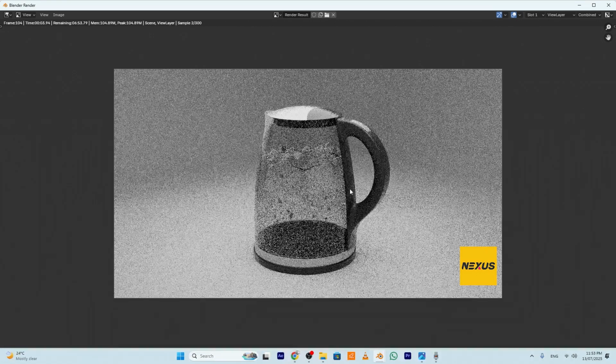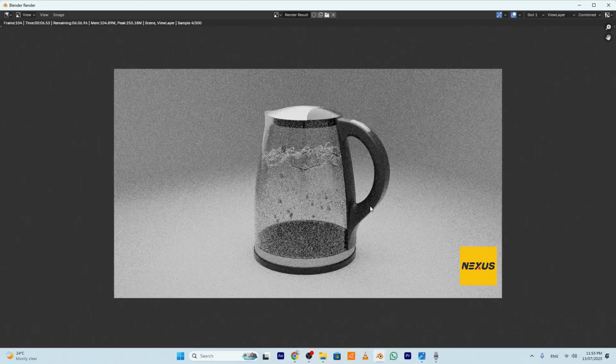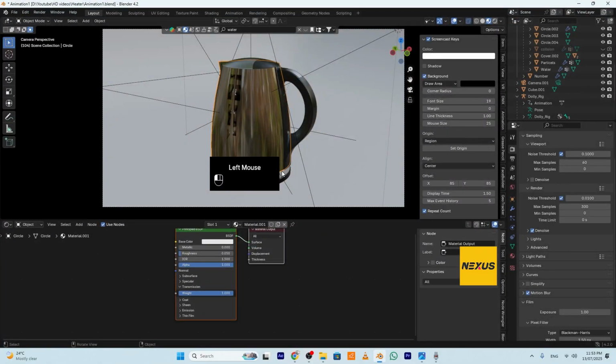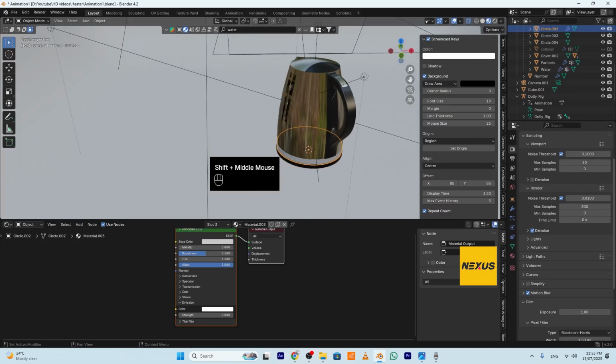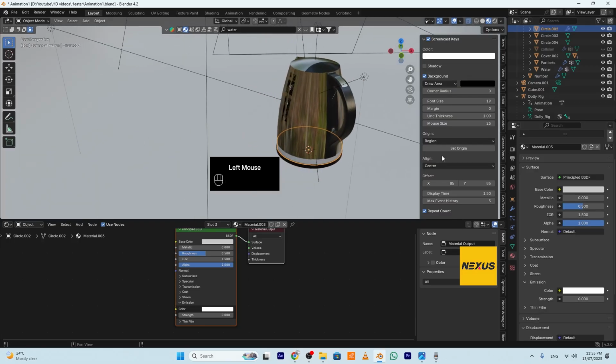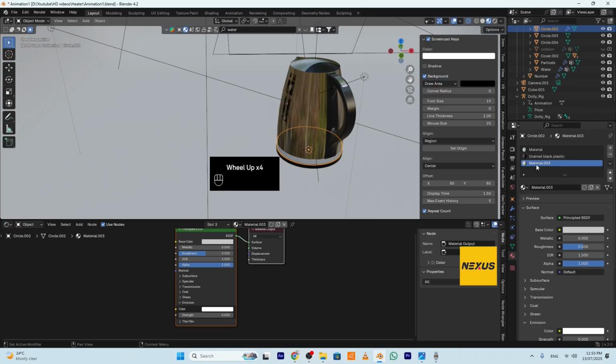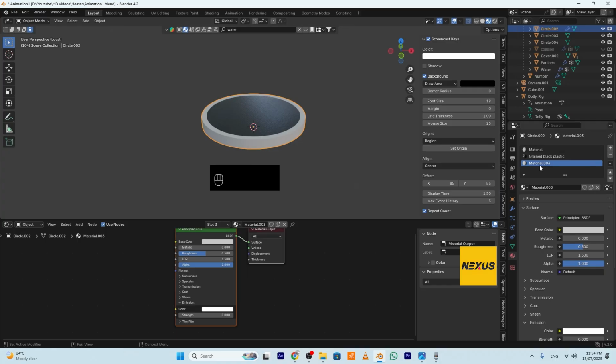Nice, not bad, but I forgot something here. Select this part. Okay, if you remember, we added some materials. Select this material. Before that, go to solo mode here and select this material.